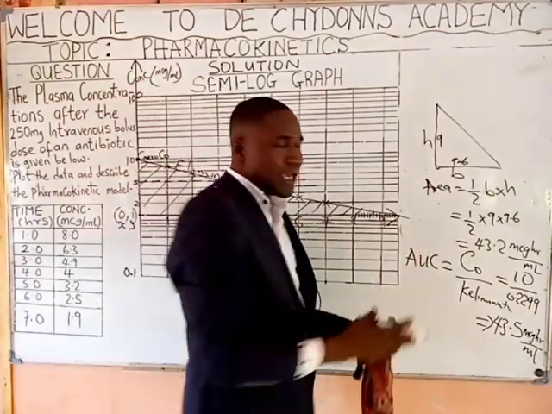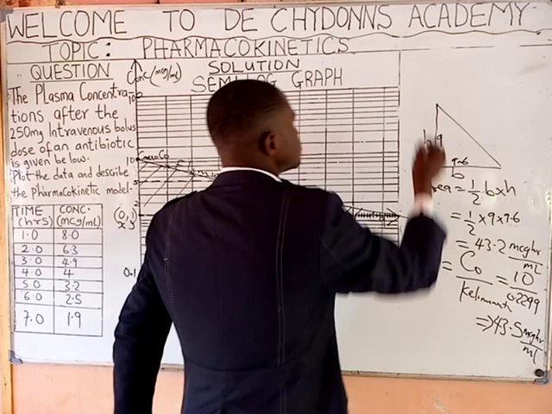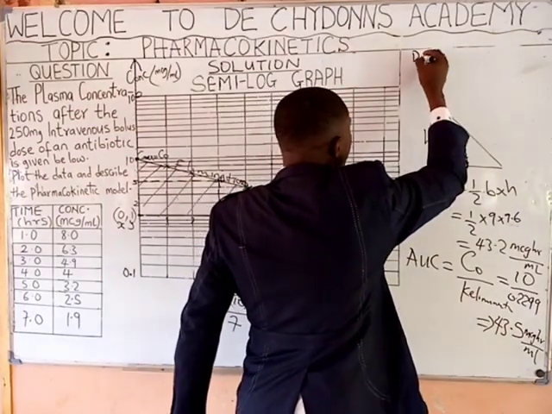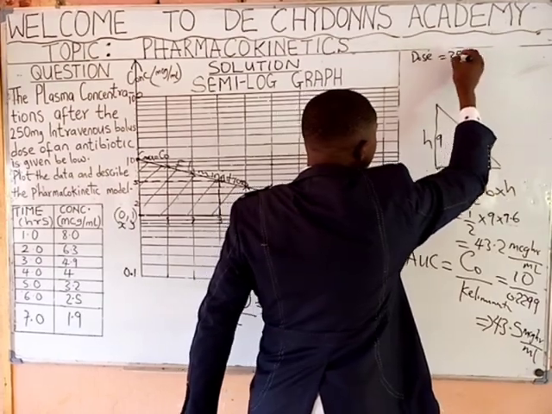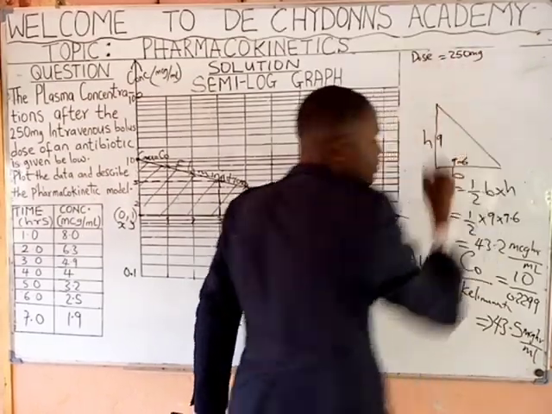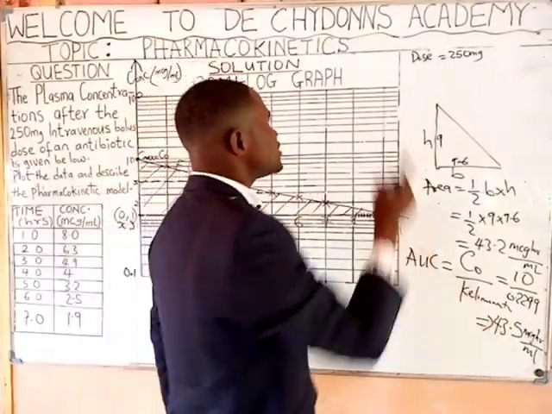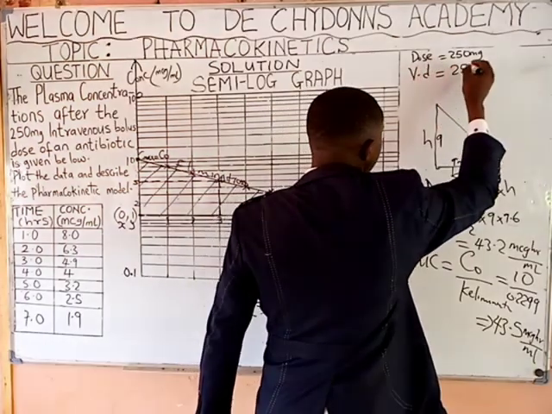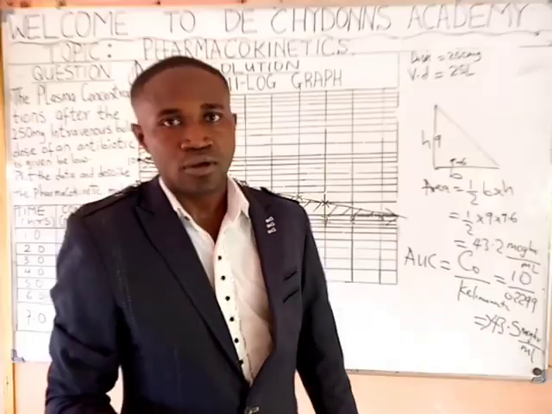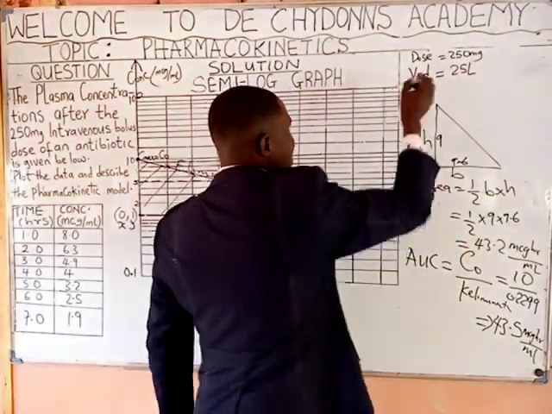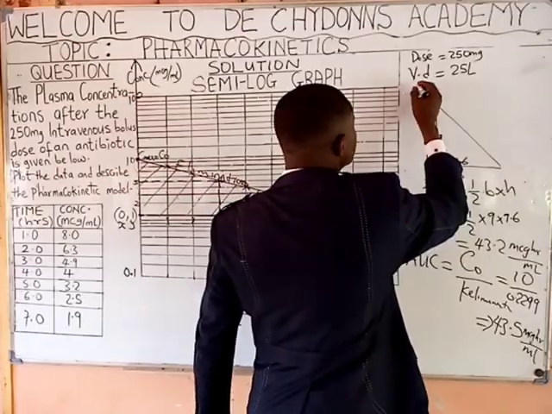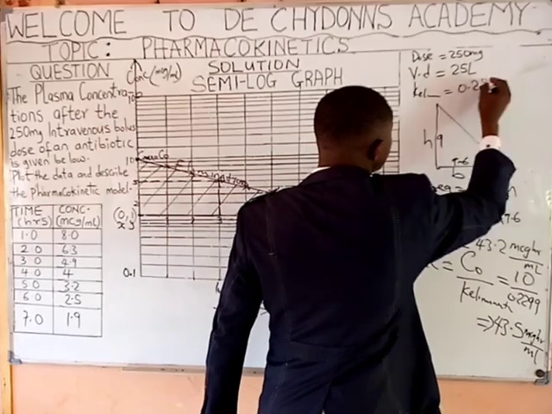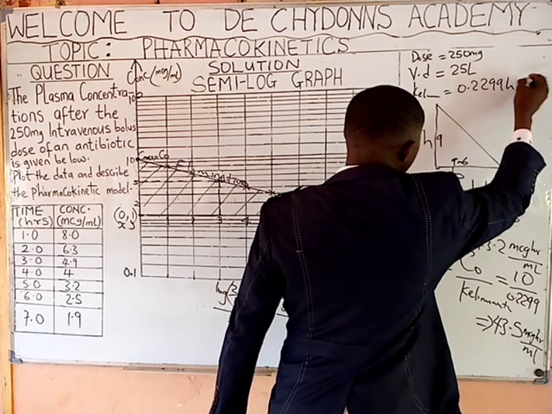Now, we have seen from our calculation that the dose of the drug is 250. That is the dose of the drug administered. After administering this drug, we realize that the volume of distribution is 25 liters. Then we also realize that the elimination rate constant for the drug is 0.2299 per hour.